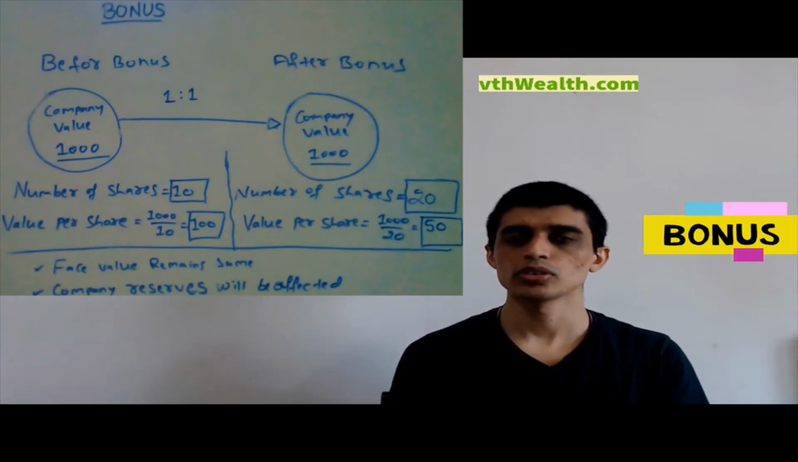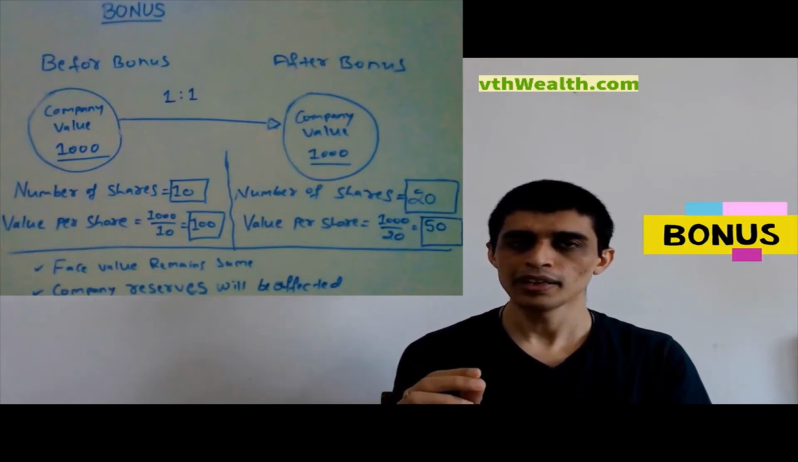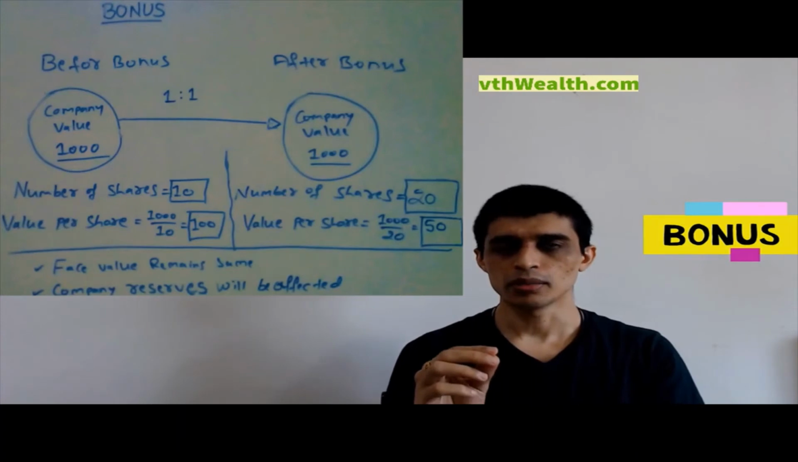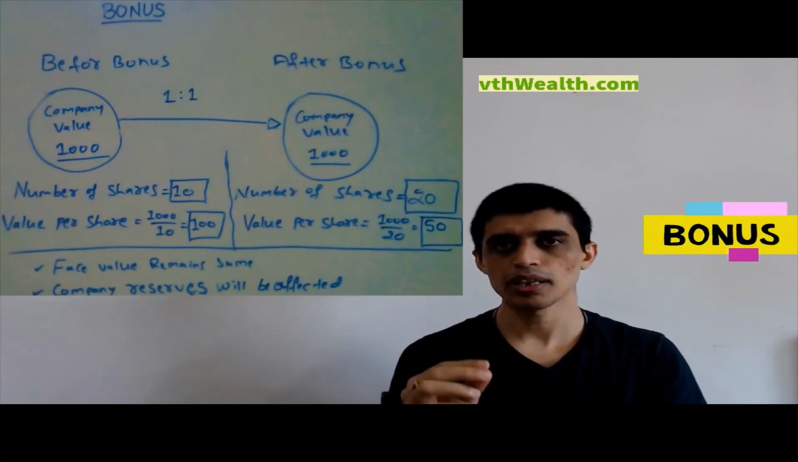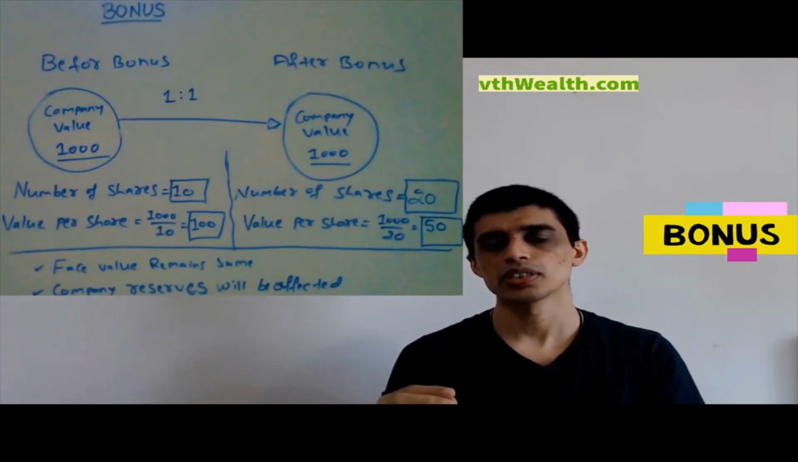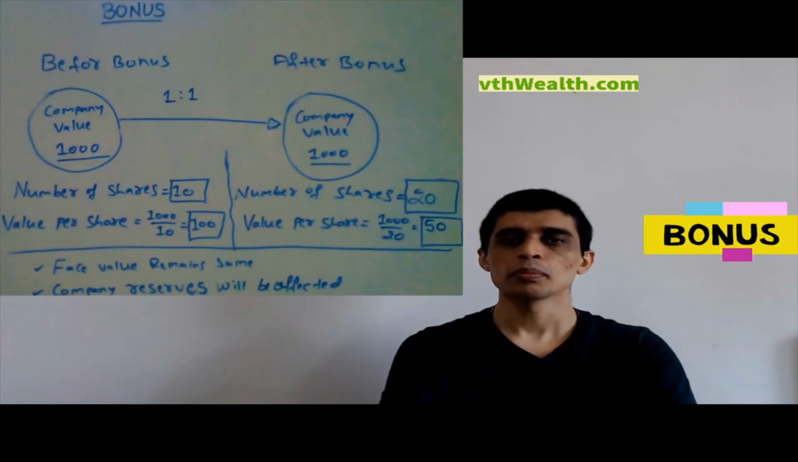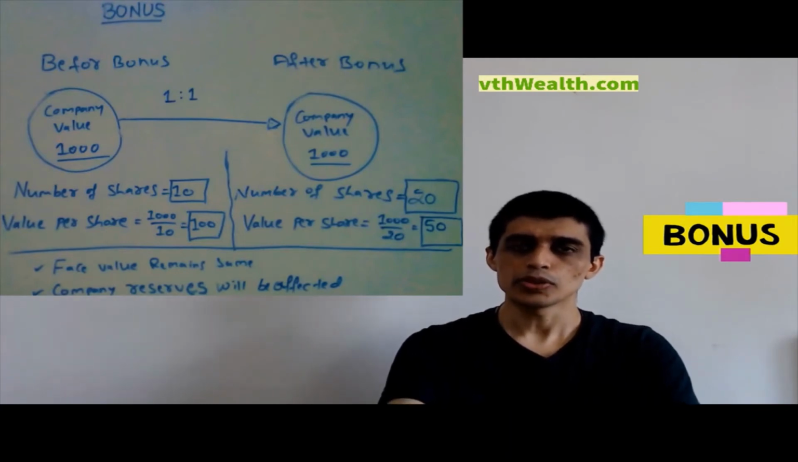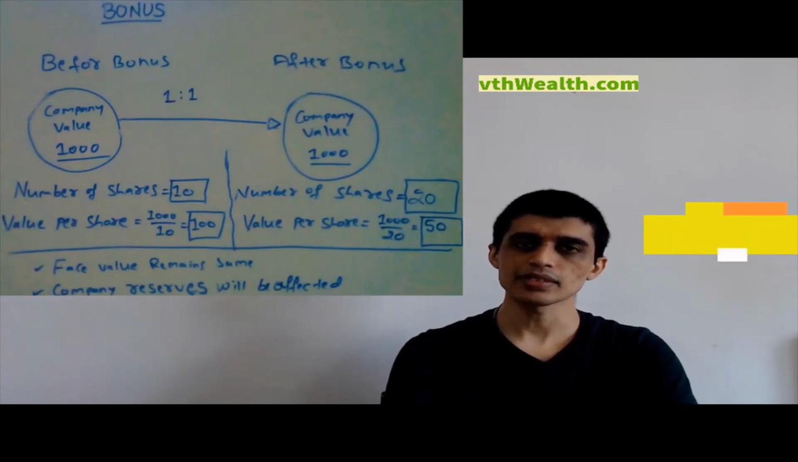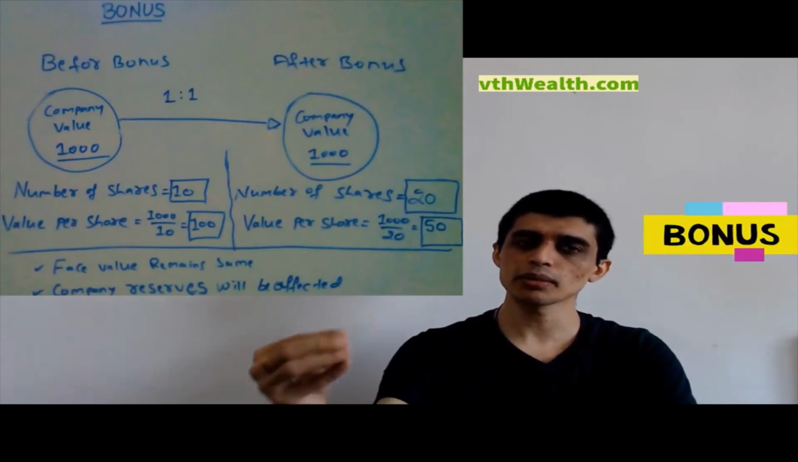After the bonus, value per share is company value divided by number of shares, that is 1000 divided by 20, which becomes 50. Here face value remains the same, but share price reduces. The company reserves will be affected as these bonus shares are funded using the company reserves.